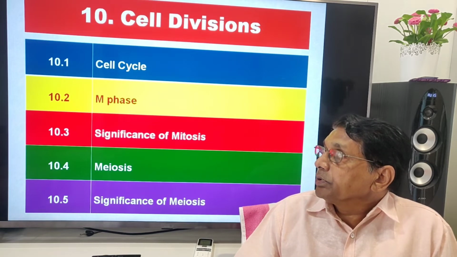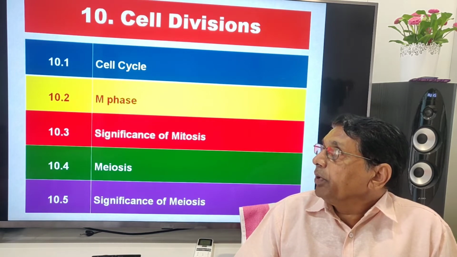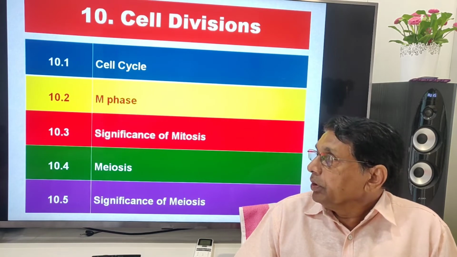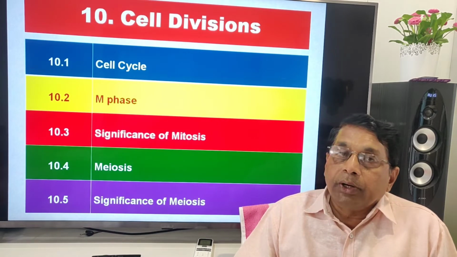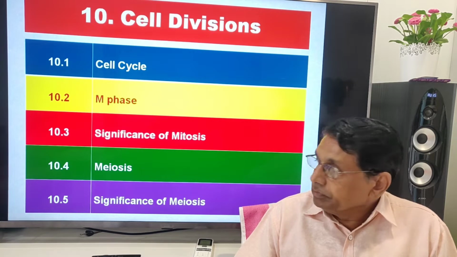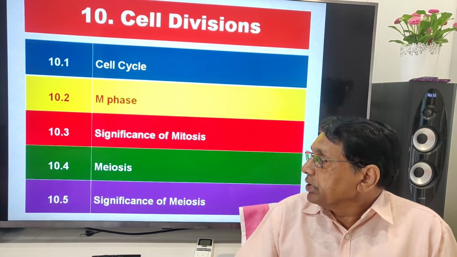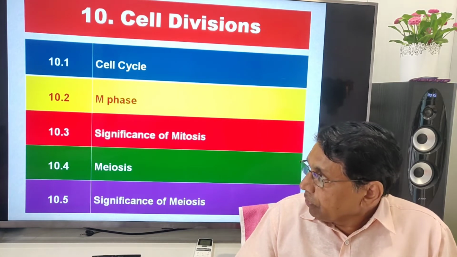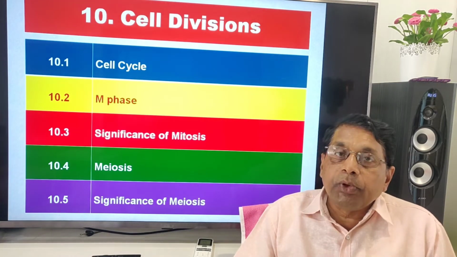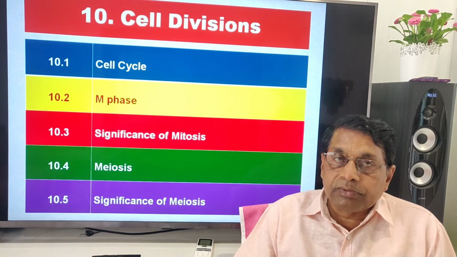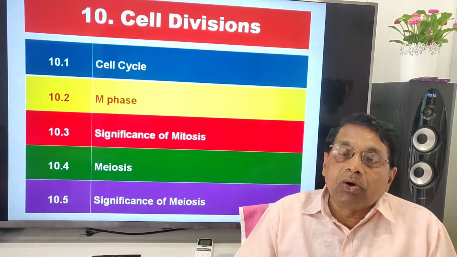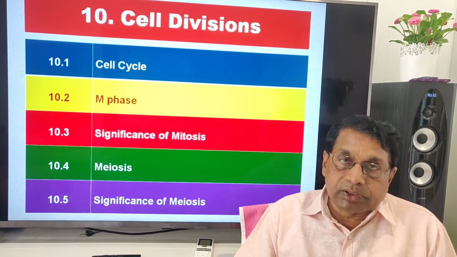In that, section 10.1 is about cell cycle, 10.2 about mitosis, M phase, 3 significance, importance of the mitosis, 4 meiosis or reduction division, 5 significance of meiosis, importance of the meiosis.